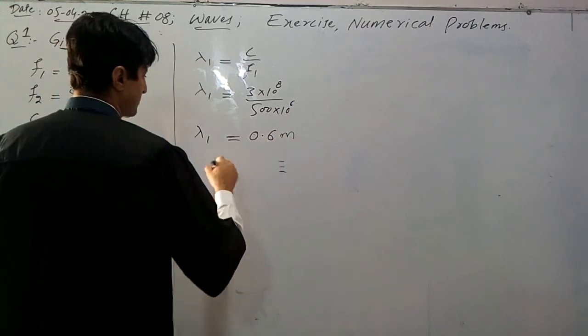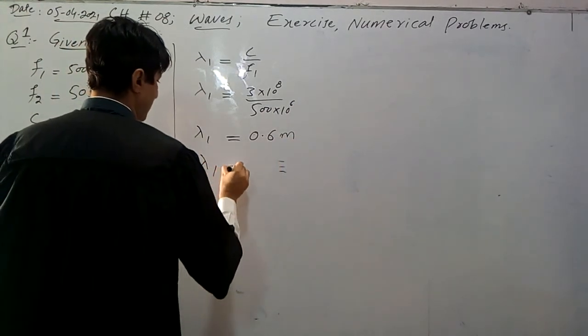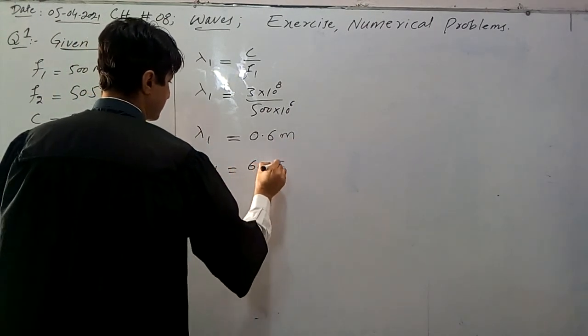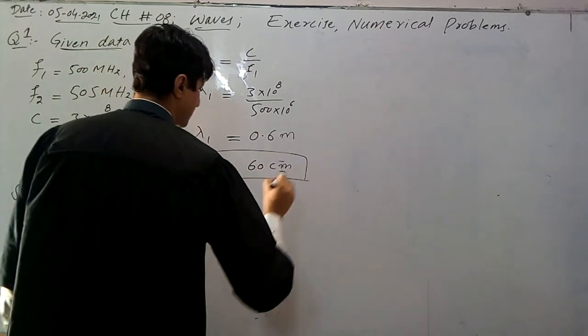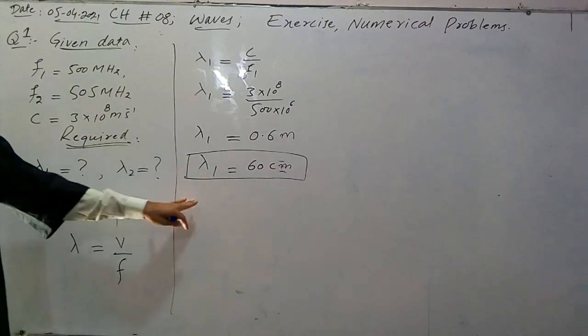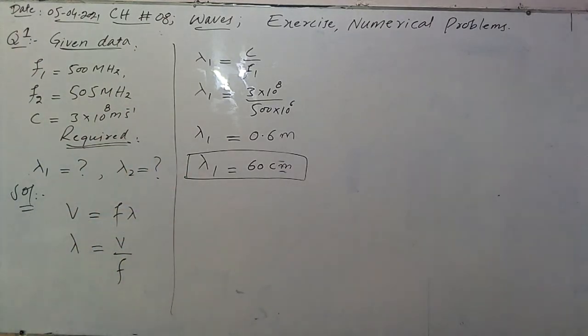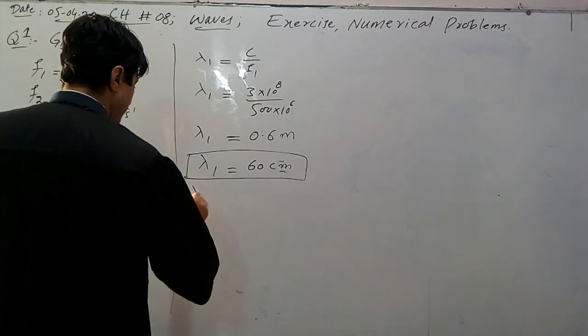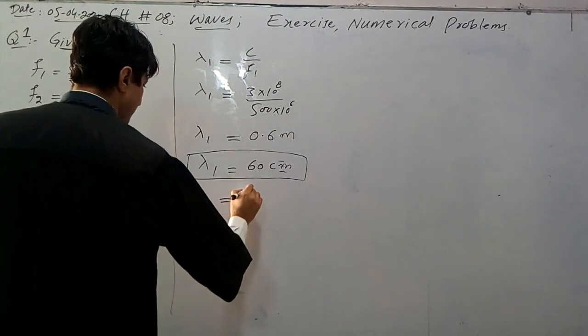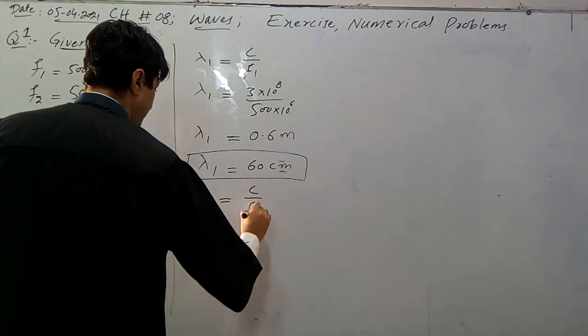If we convert this to centimeter, we get lambda 1 equal to 60 centimeter. This is the wavelength of vision. Now, how can we calculate the second wavelength? Similarly, lambda 2 will be equal to C divided by f2.